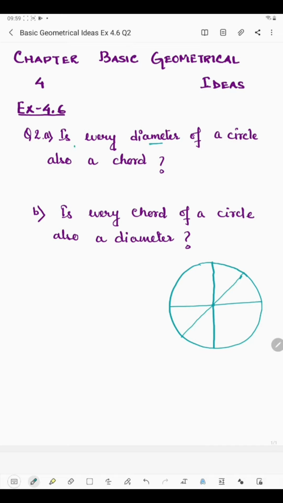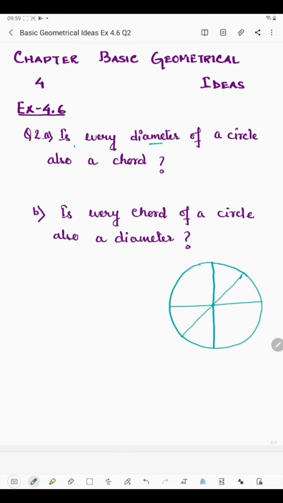Now is every diameter of a circle also a chord? Now what do you mean by chord? Now a chord of a circle is a straight line whose end points both lie on the circumference of a circle. See here, the end points lie on the circumference. Here also it lies on the circumference of a circle, here also and here also.